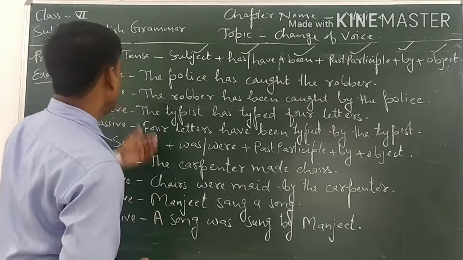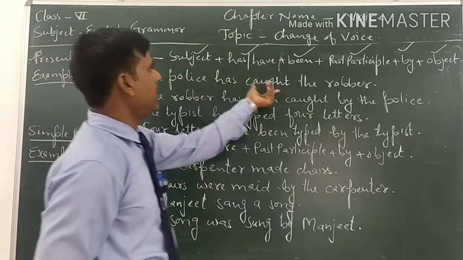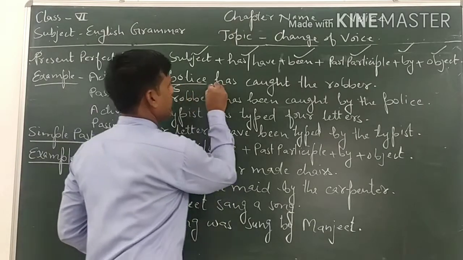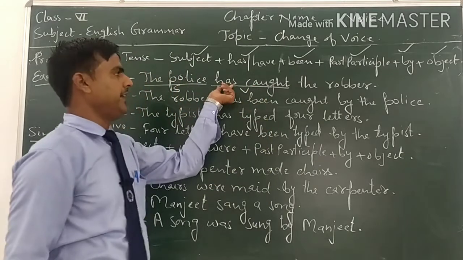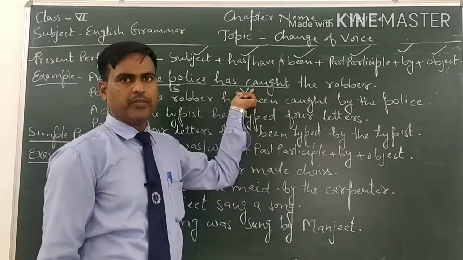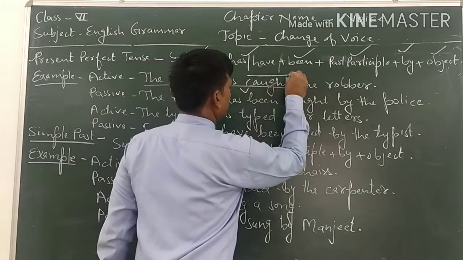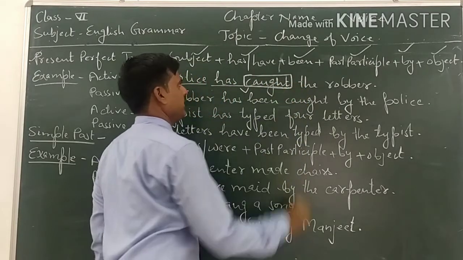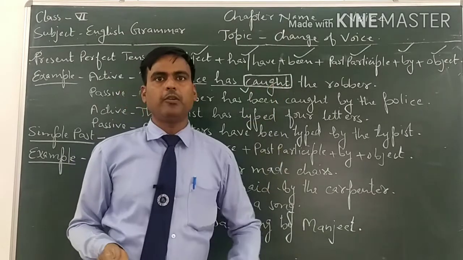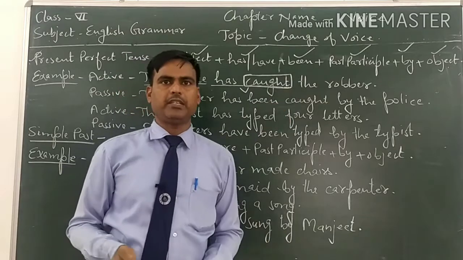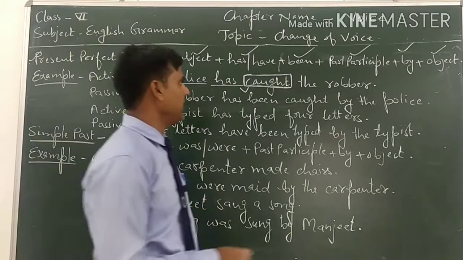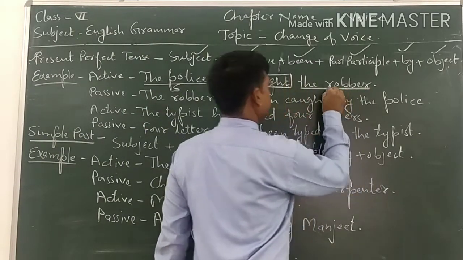Now see the example. Active voice is: The police has caught the robber. The police is the subject. Has caught is the verb. Has plus third form, the past participle form of the main verb, tells us that it is present perfect tense. And in this tense we already have the past participle form, so we don't need to go in search of the third form of any verb. Third form is already written here in perfect tenses. That's why we only have to copy this one in the passive voice. And the robber is the object.